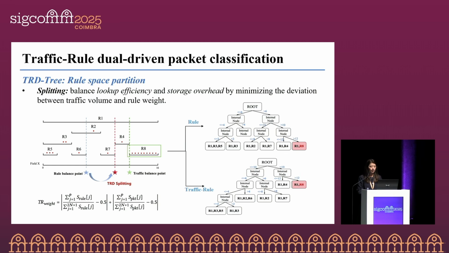After selecting the dimension, the next step is to partition the route space. There are also two common ways. Splitting divides a dimension into two parts, while cutting divides it into multiple equal-sized segments. Existing methods usually decide where to split and how many cuts to make based on route features. But in the TRD tree, we also take the traffic pattern into account. For splitting, we balance lookup efficiency and storage overhead by minimizing the deviation between the traffic volume and route weight.